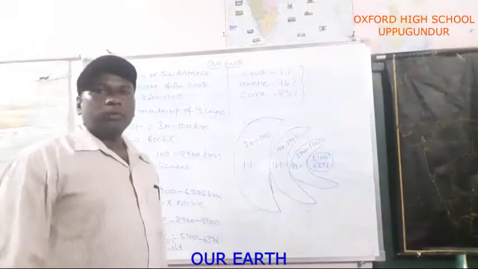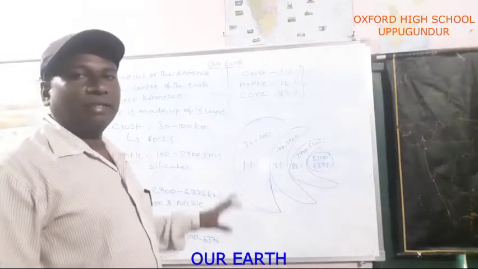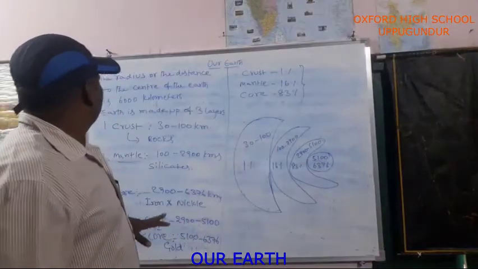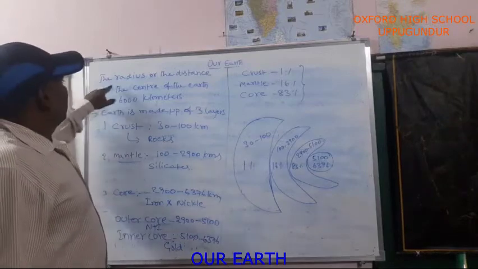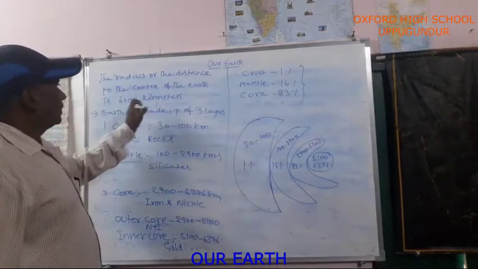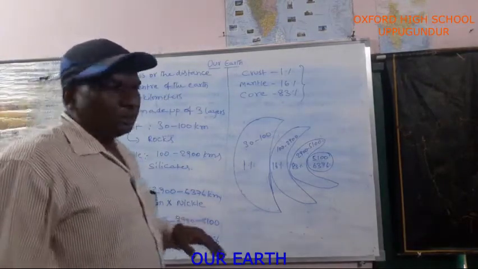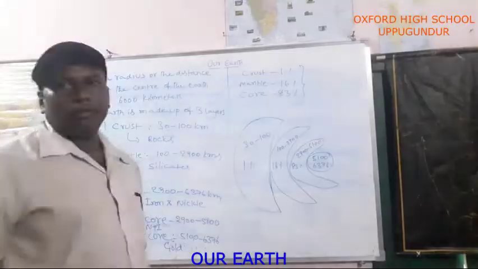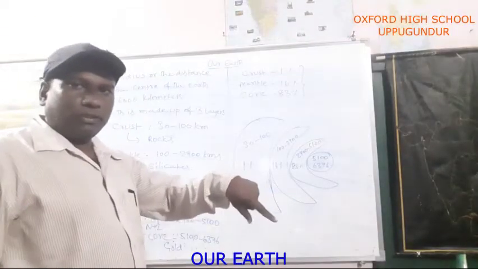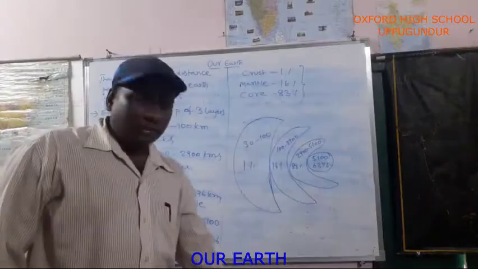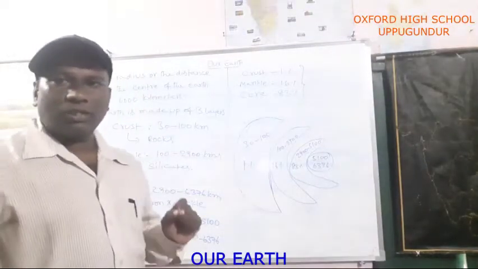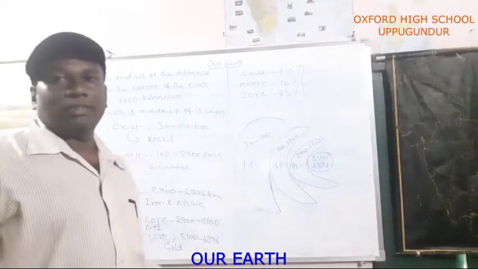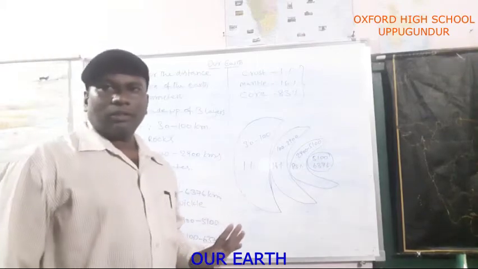Now I am going to explain about different layers on earth. The radius, or the distance to the center of the earth, is 6000 kilometers. Suppose you wanted to go inside the earth, how many kilometers would you have to travel? 6000 kilometers. It is not possible, isn't it?